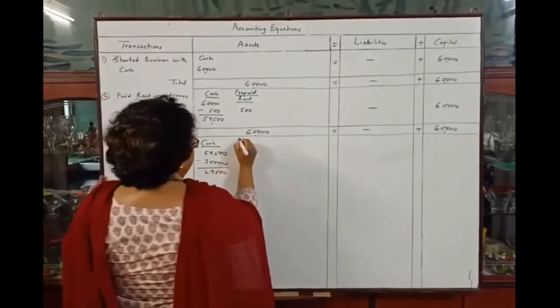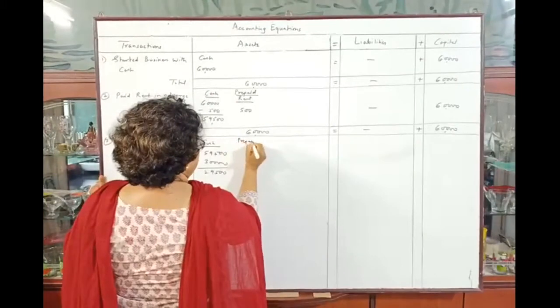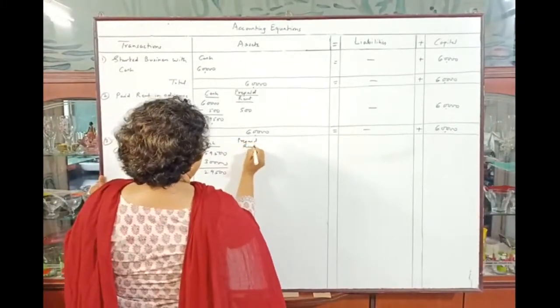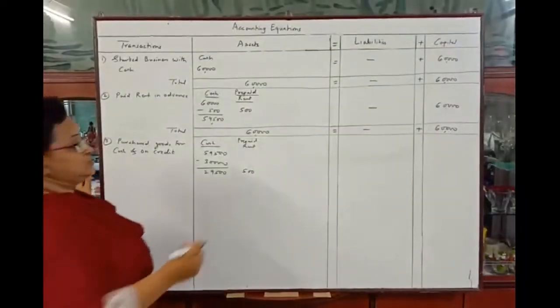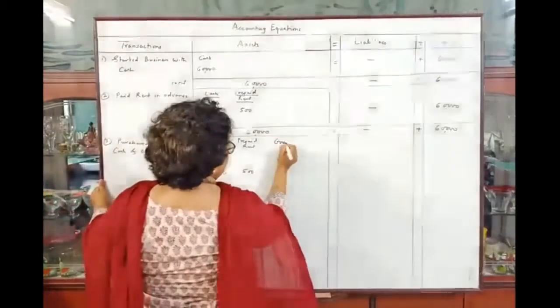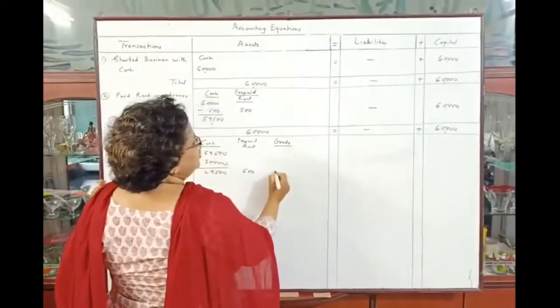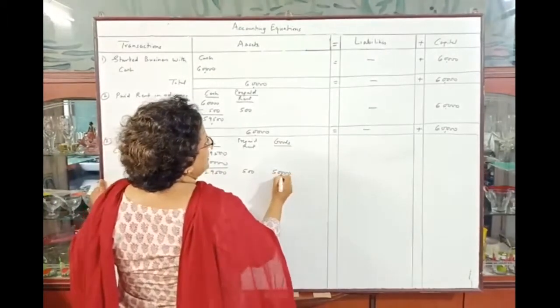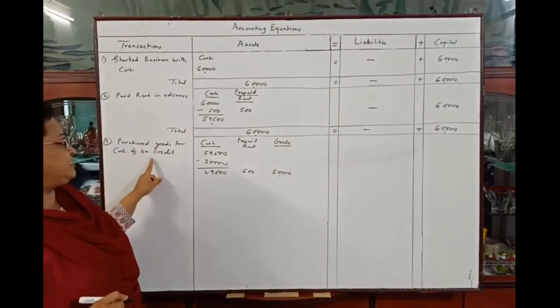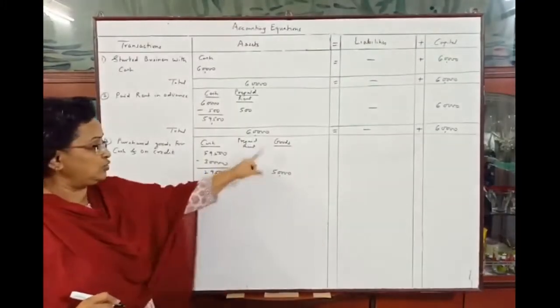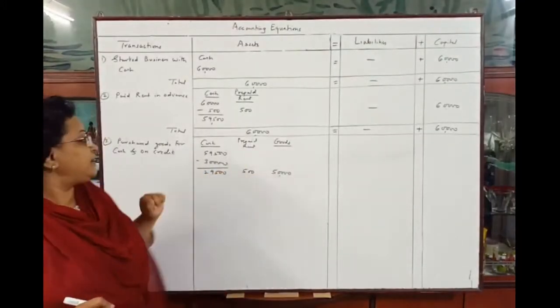Prepaid rent will remain as it is, rupees 500. And now we have purchased goods. So goods worth rupees 50,000 because they have purchased 30,000 goods for cash and 20,000 goods for credit. Total goods purchased rupees 50,000.